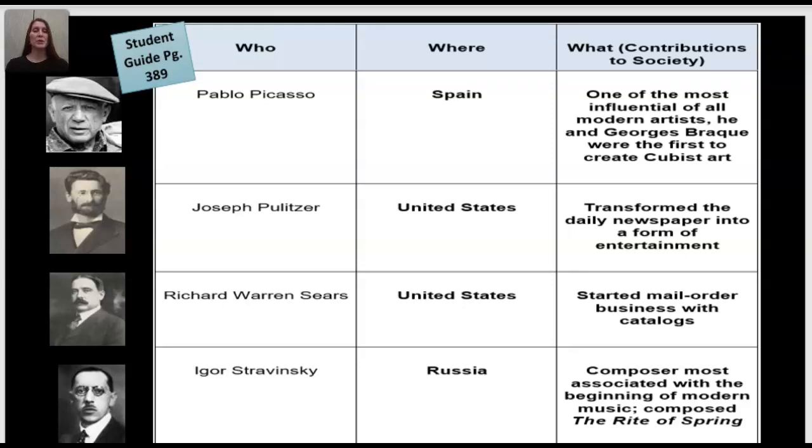And then we have Joseph Pulitzer from the United States, transformed the daily newspaper into a form of entertainment. Richard Warren Sears from the United States. He started a mail order business with catalogs. And then Igor Stravinsky from Russia, composer most associated with the beginning of modern music. He composed The Rite of Spring.